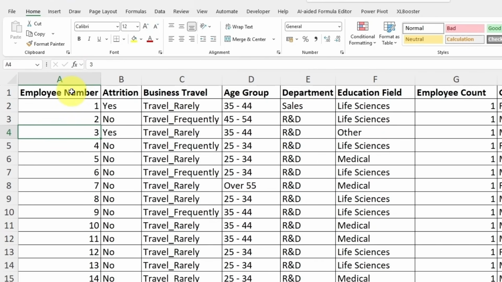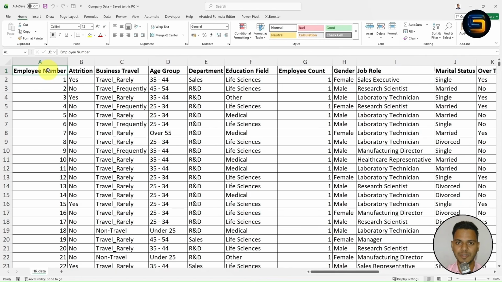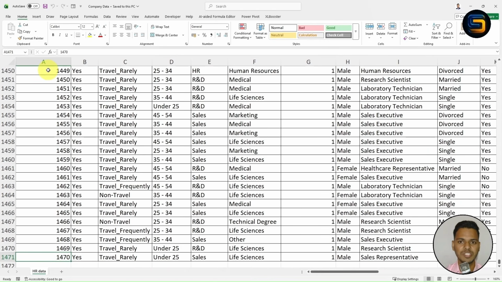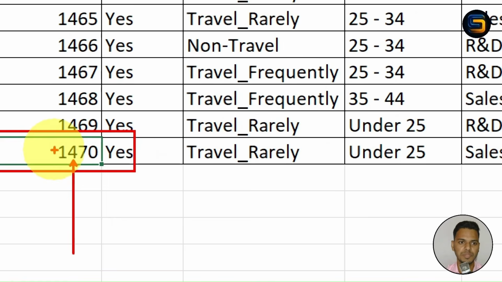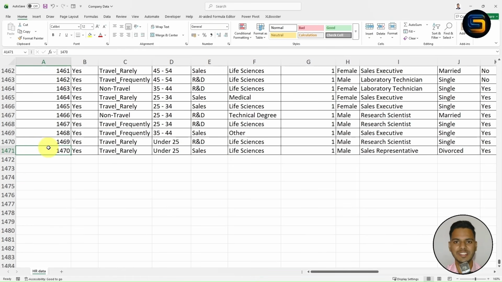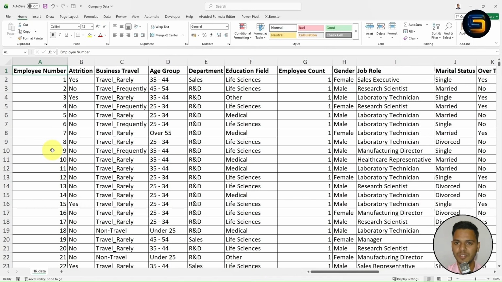Now if you want to see total number of employees in this data, you can simply press Ctrl down arrow. Now once you press Ctrl down arrow, here you can notice total number of employees in this company are 1470. Let me zoom in. So total number of employees in this company are 1470. I hope you understood, right? Now moving to the first row, press Ctrl up arrow.